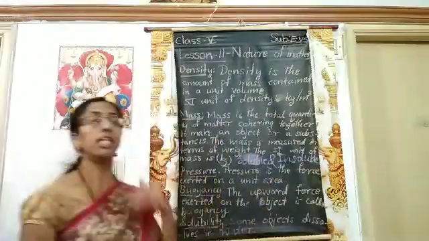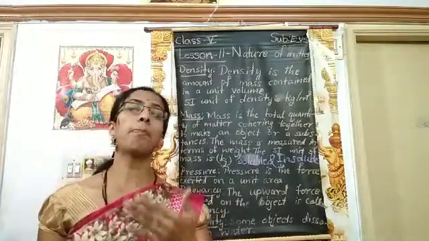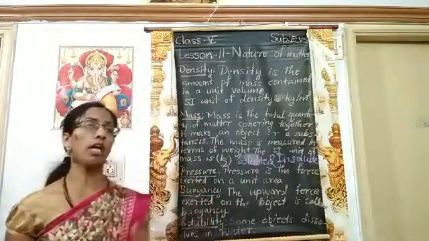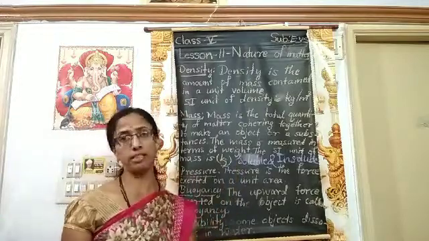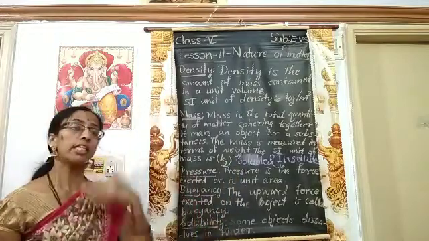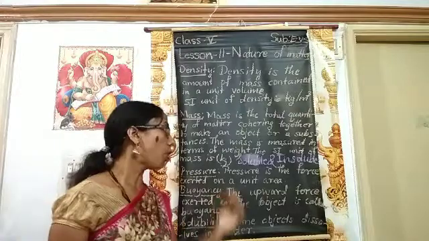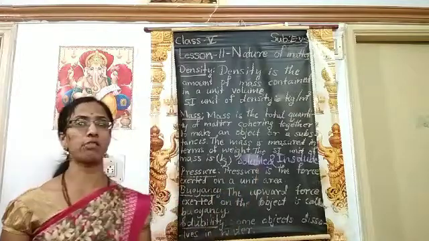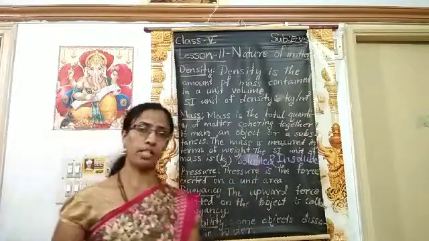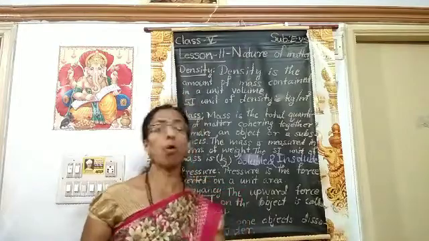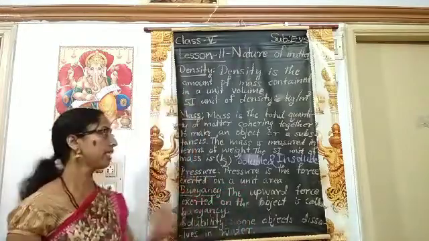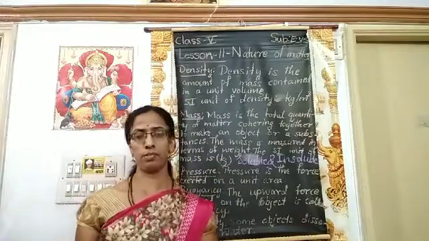Few objects dissolve in water, for example sugar and salt. These objects are called soluble objects. A few objects do not dissolve in water, and they are called insoluble objects, for example stone and iron.